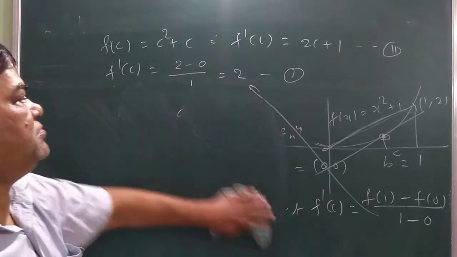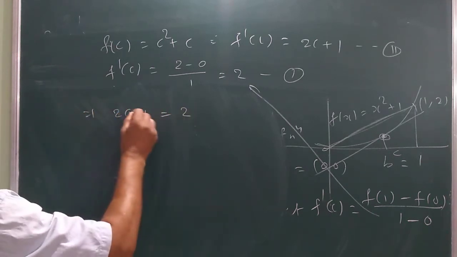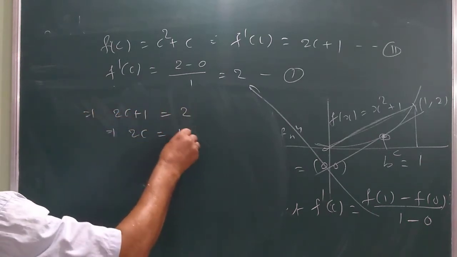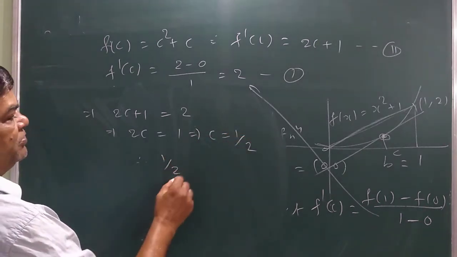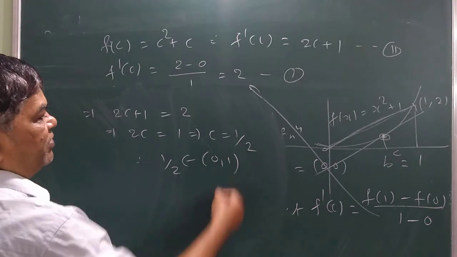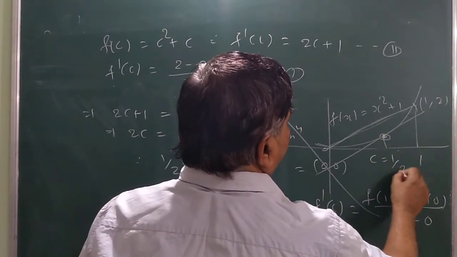So just equate them. 2c + 1 = 2. So 2c = 1, so c = 1/2. So 1/2 belongs to (0, 1). So this point c is 1/2, which lies between a and b.